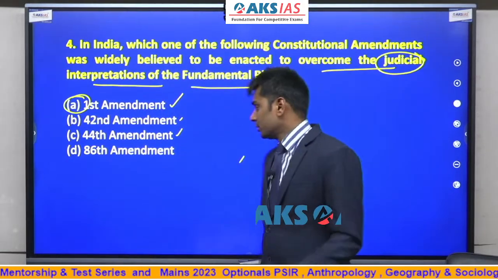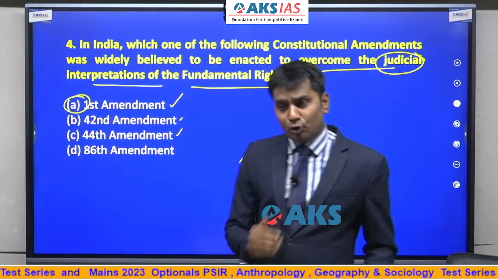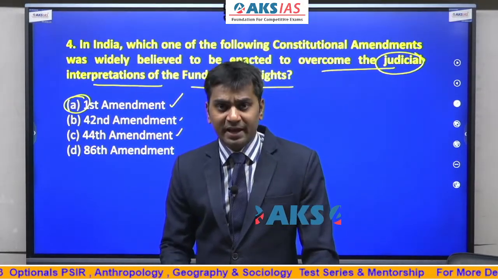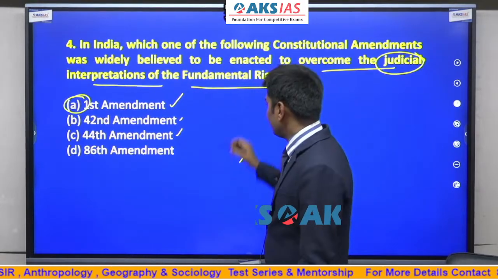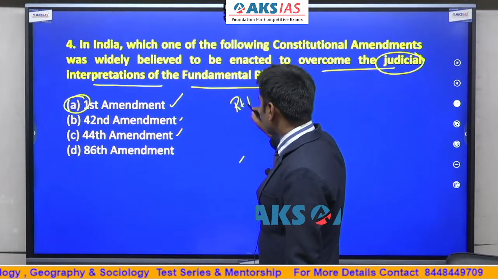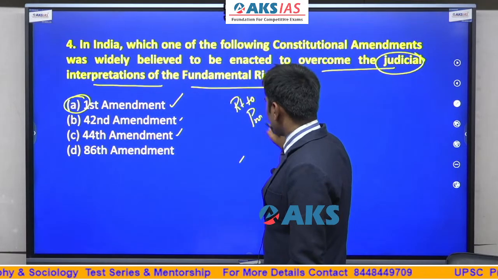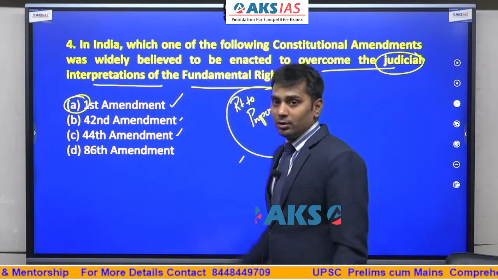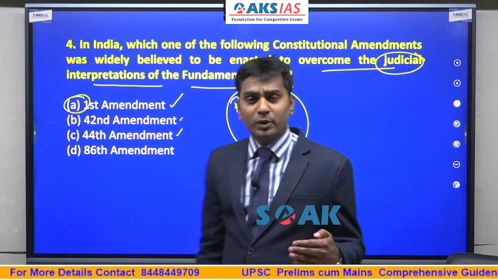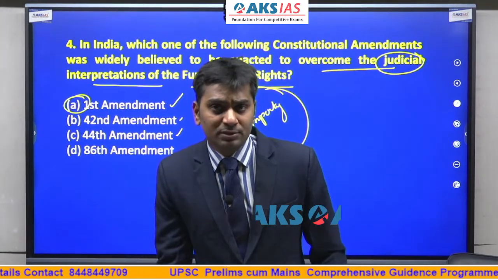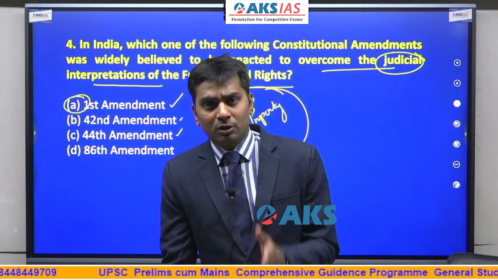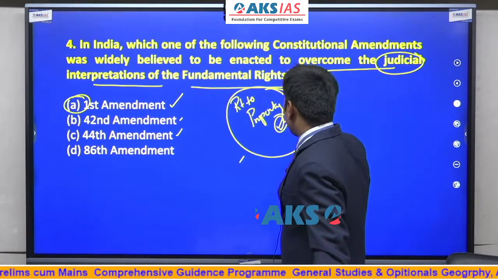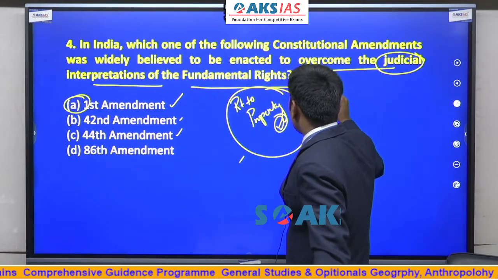Why is this 1? Look, in the year 1949, we came up with the Constitution of India. It gave us 7 fundamental rights, in which the right to property is one fundamental right. Now, the moment Jawaharlal Nehru went for organizing the land reforms, the Prime Minister got a big shock from the Zamindars challenging the right to property as their defense against the land reforms.